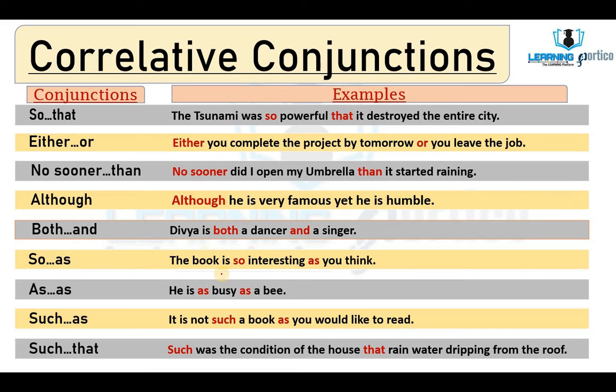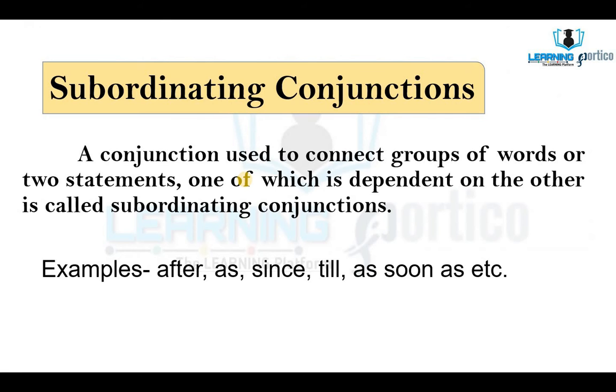So as: the book is not so interesting as you think. As as: he is as busy as a bee. Such as: it is not such a book as you would like to read. Such that: such was the condition of the house that rain was dripping from the roof. These were the examples of correlative conjunction. Let us see the next.